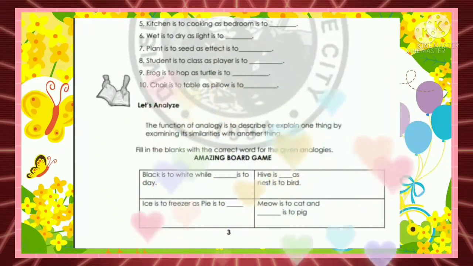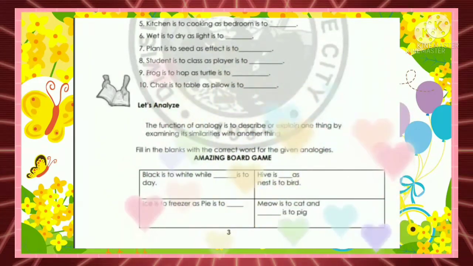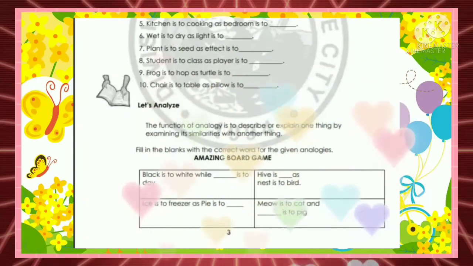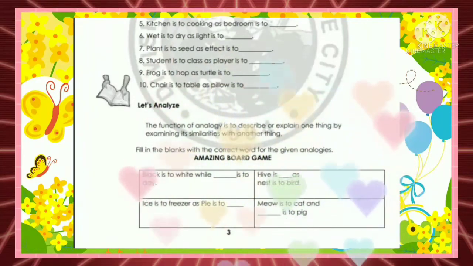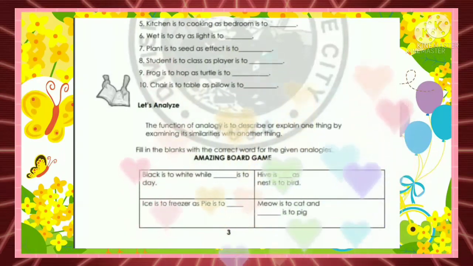Let's analyze. The function of analogy is to describe or explain one thing by examining its similarities with another thing. Fill in the blanks with the correct word for the given analogies. Black is to white, while blank is to day. Hive is to blank as nest is to bird.